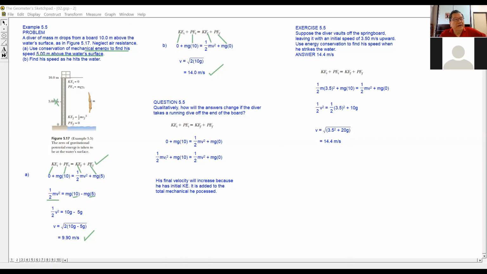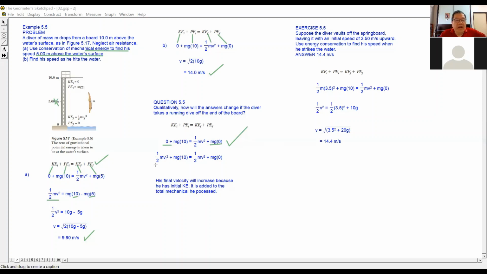Now, in the first question, the initial kinetic energy is 0. The final potential energy is 0, right? But in the second case, when he is running, he runs and then jumps from the board.